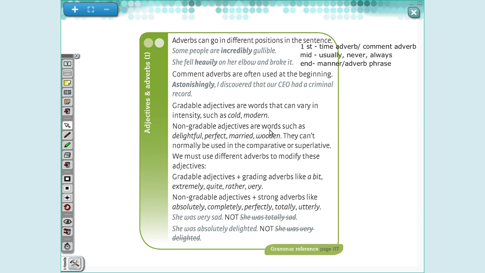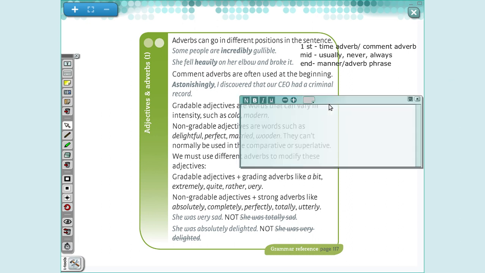Eu consigo intensificá-lo, eu consigo acrescentar, por exemplo, muito, muito bonito, pouco interessante, ok? So when I talk about gradable adjectives, I can use some adverbs to intensify.